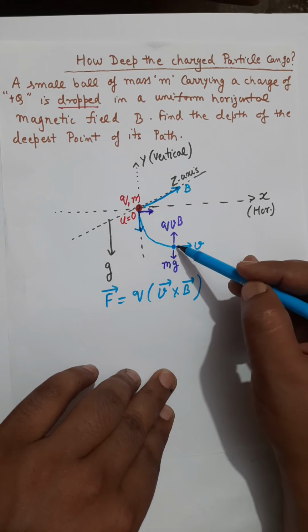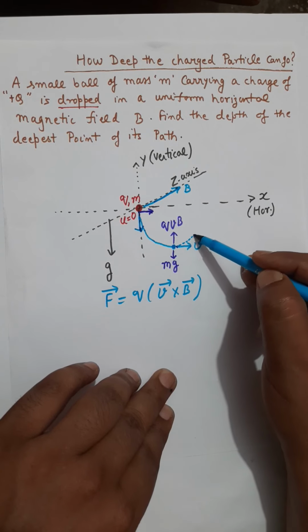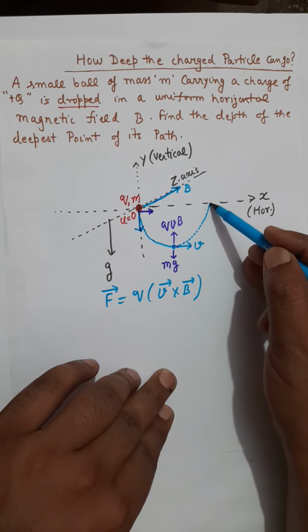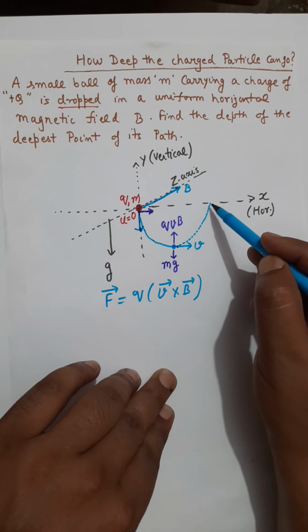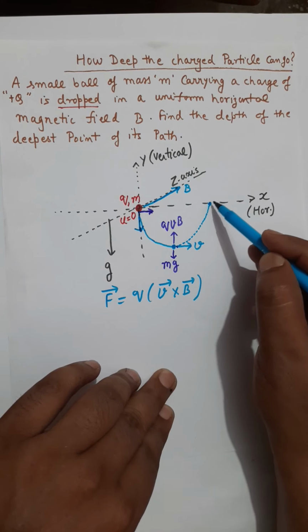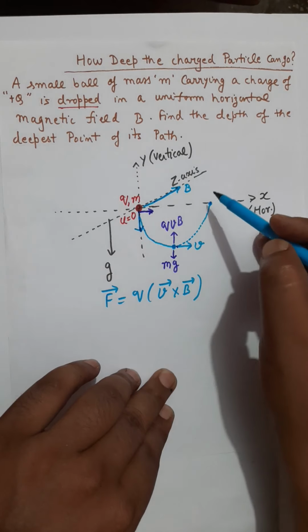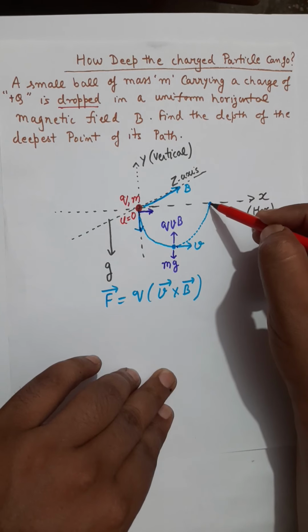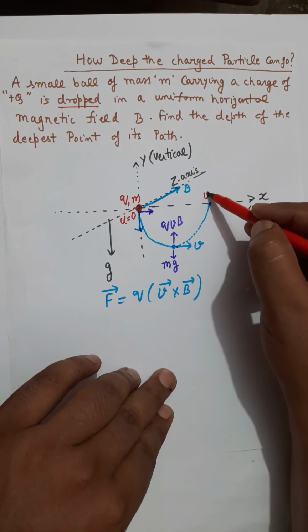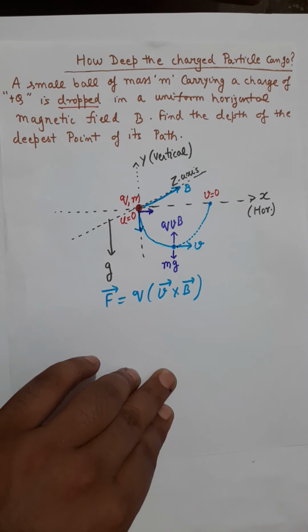And the charged particle will further move like this, as a cycloidal path. The moment it comes at this point, it will again be at rest. It will again stop at this point.